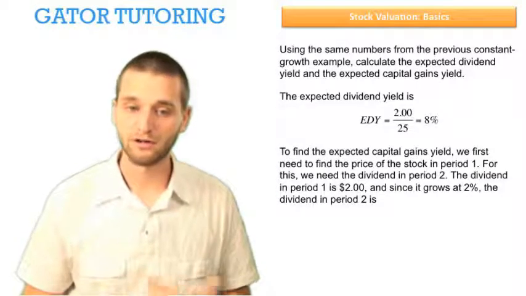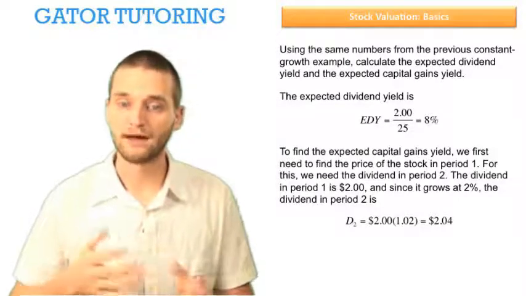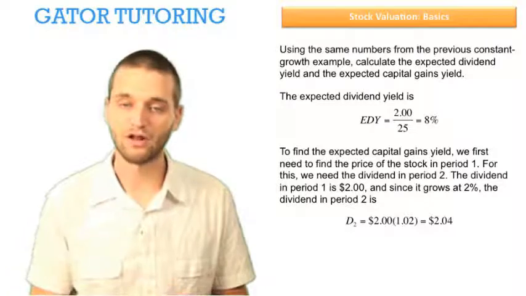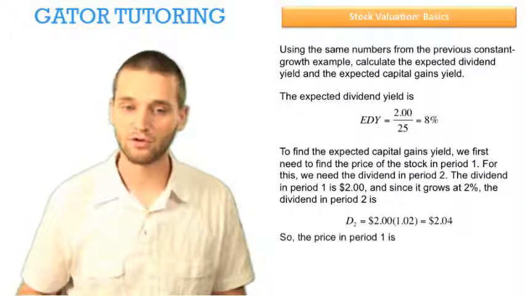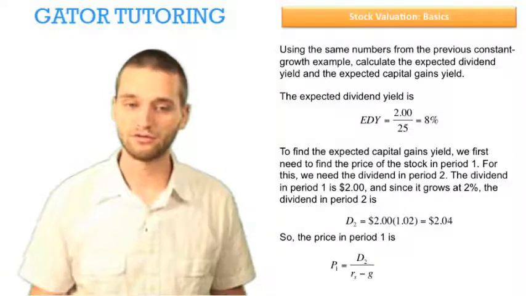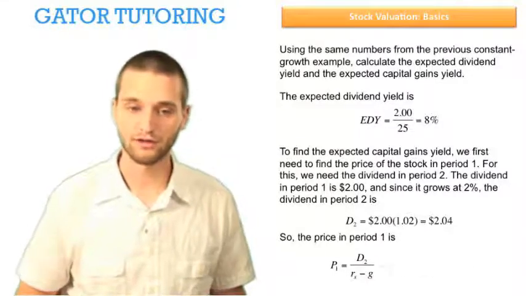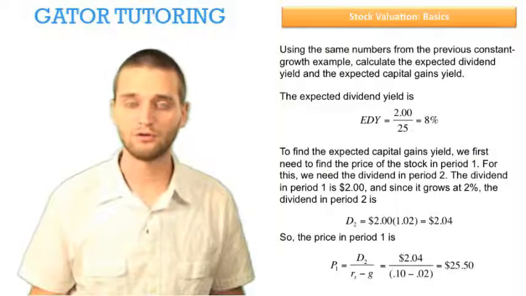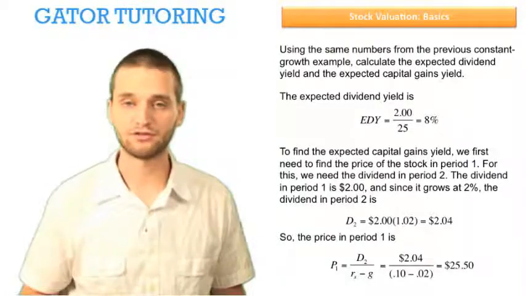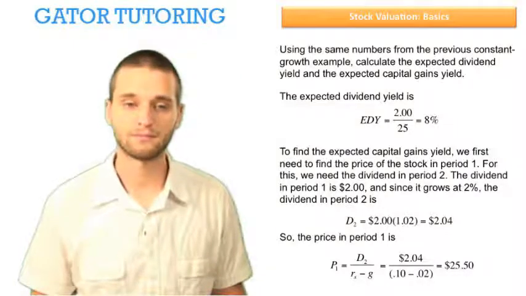So the dividend in period 2 is just this $2 compounded 1 period at 2%, so it's $2.04. So we know the price in period 1 is this dividend in year 2 divided by the rate of return on equity minus the growth rate. So it's the 2.04 over the 10% minus the 2%, so the price in year 1 is $25.50.